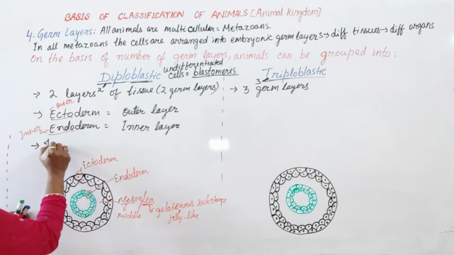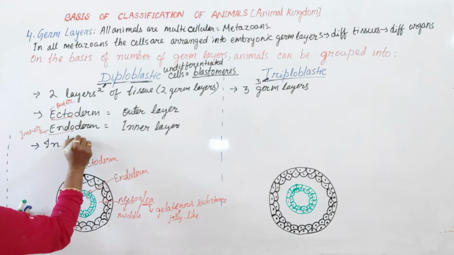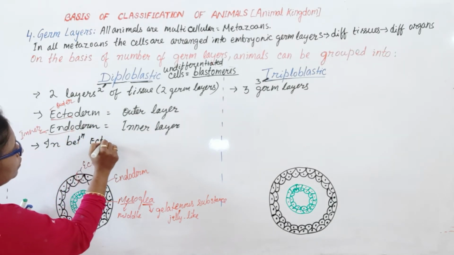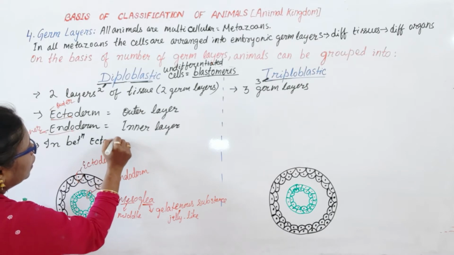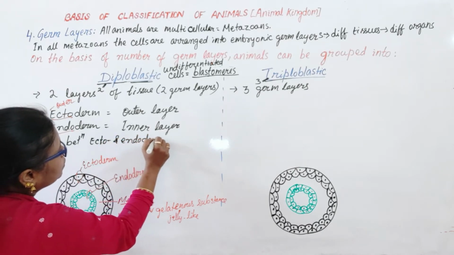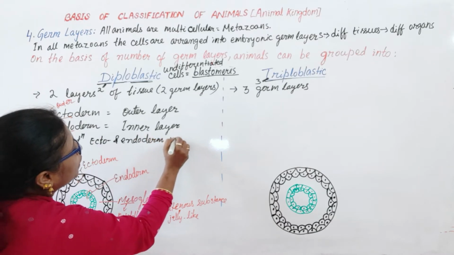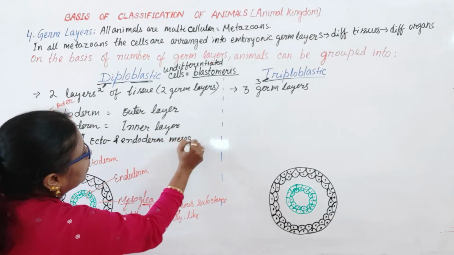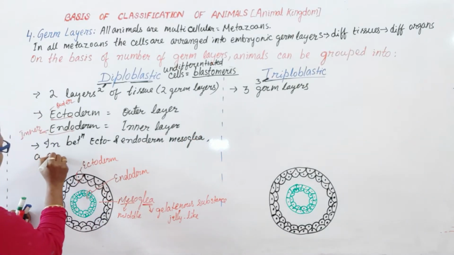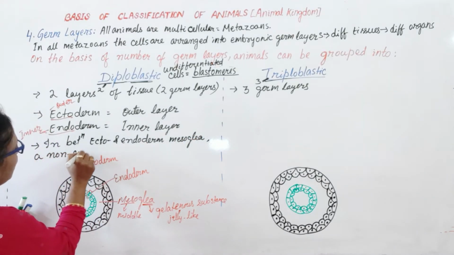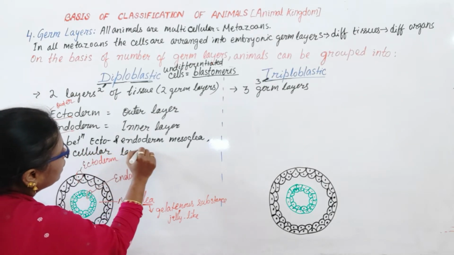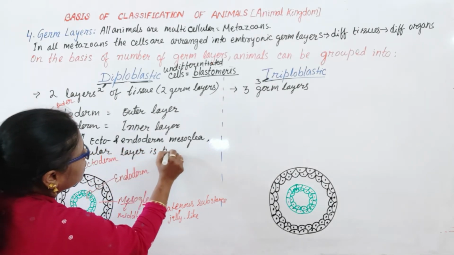So in between ectoderm and endoderm, mesoglea, a non-cellular layer, is present.